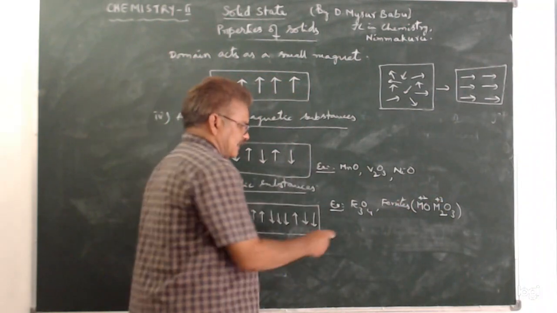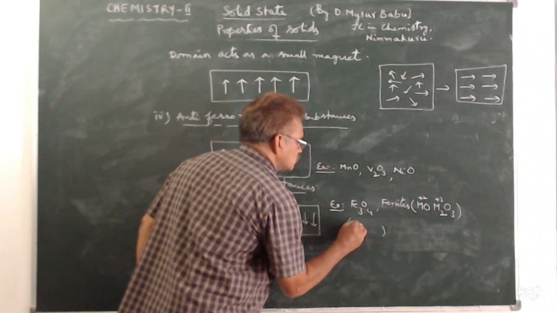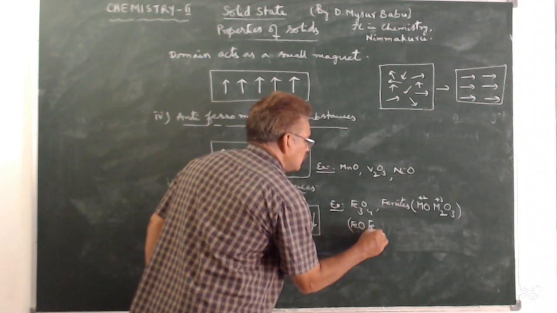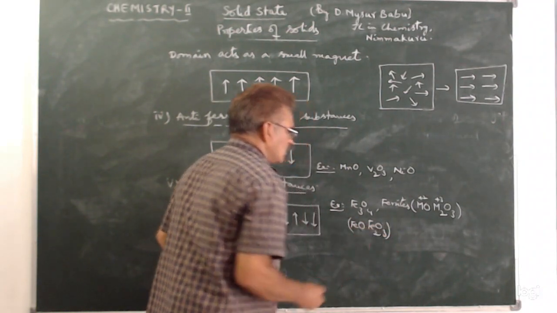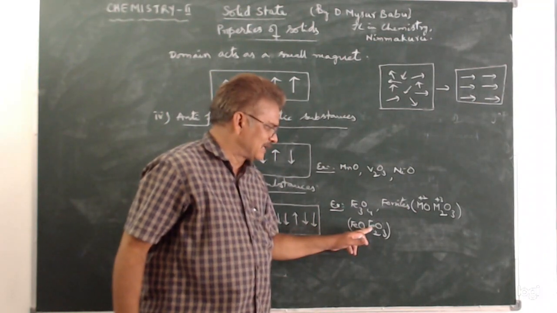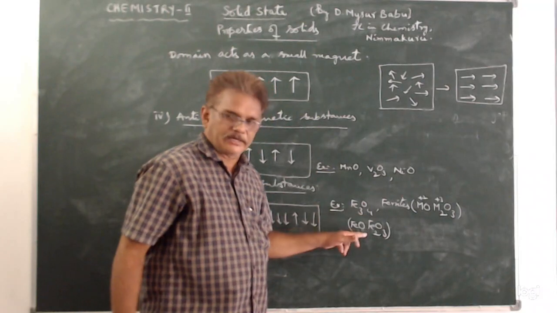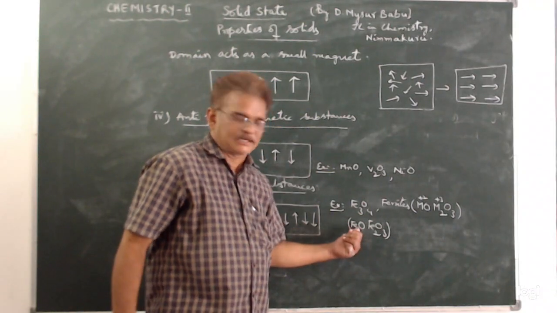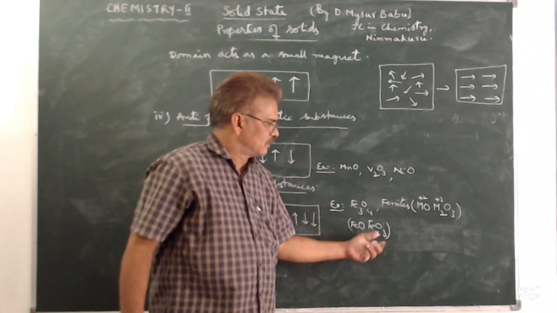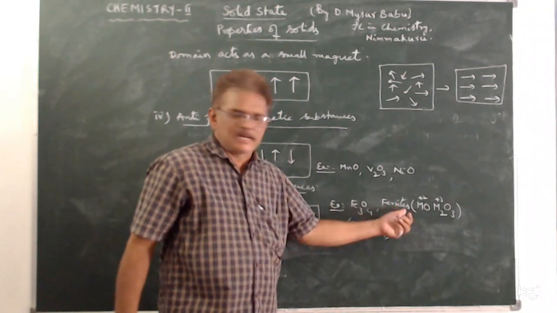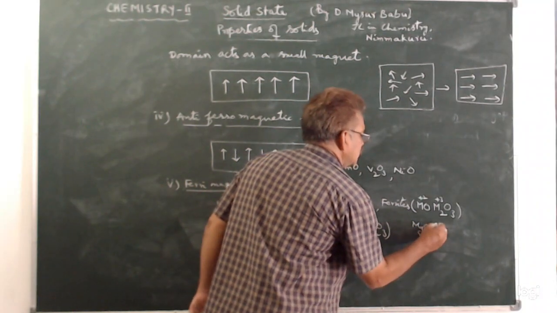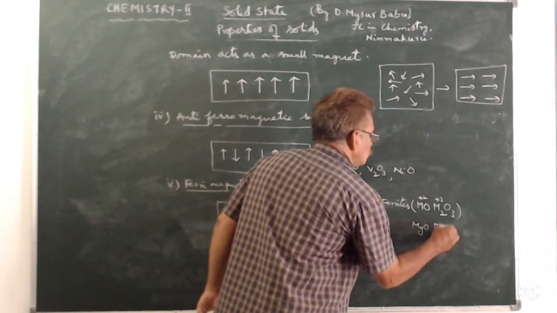Of course, Fe3O4 can be written as FeO, Fe2O3. Here one iron atom is in the +2 state and the other iron atom is in the +3 state. That means it is a combination of ferrous oxide and ferric oxide. Ferrites will have, say, MgO, Fe2O3.